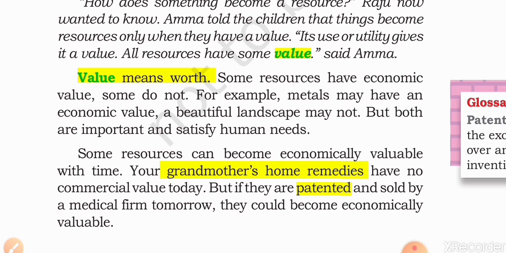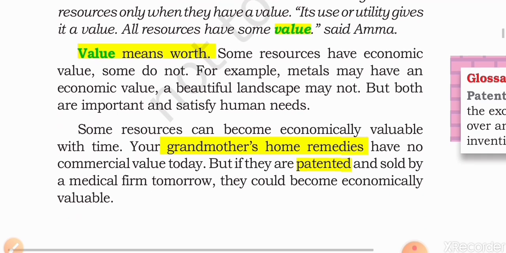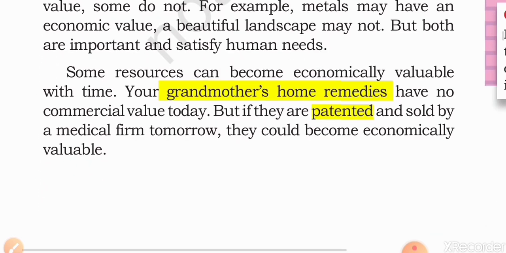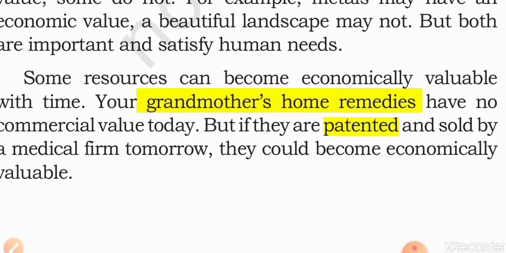Some things are economically valuable. We have to spend money, and if we have those items, it means we have more worth, so they have economic value. Some things have cultural value, some things have social value. Let's take one example, like your grandmother's home remedies.